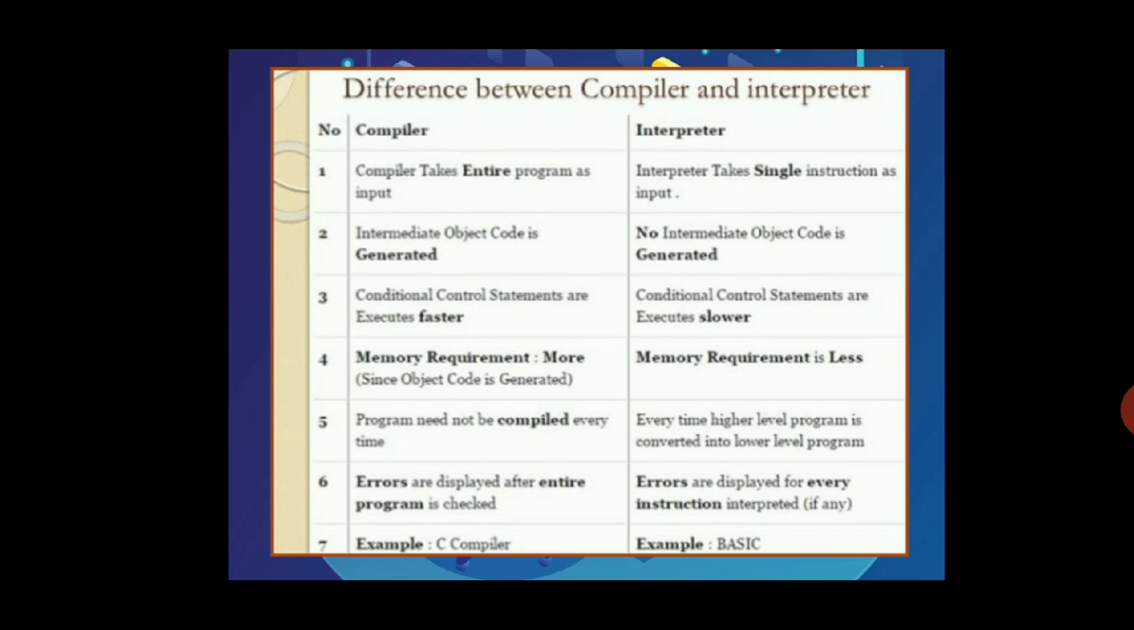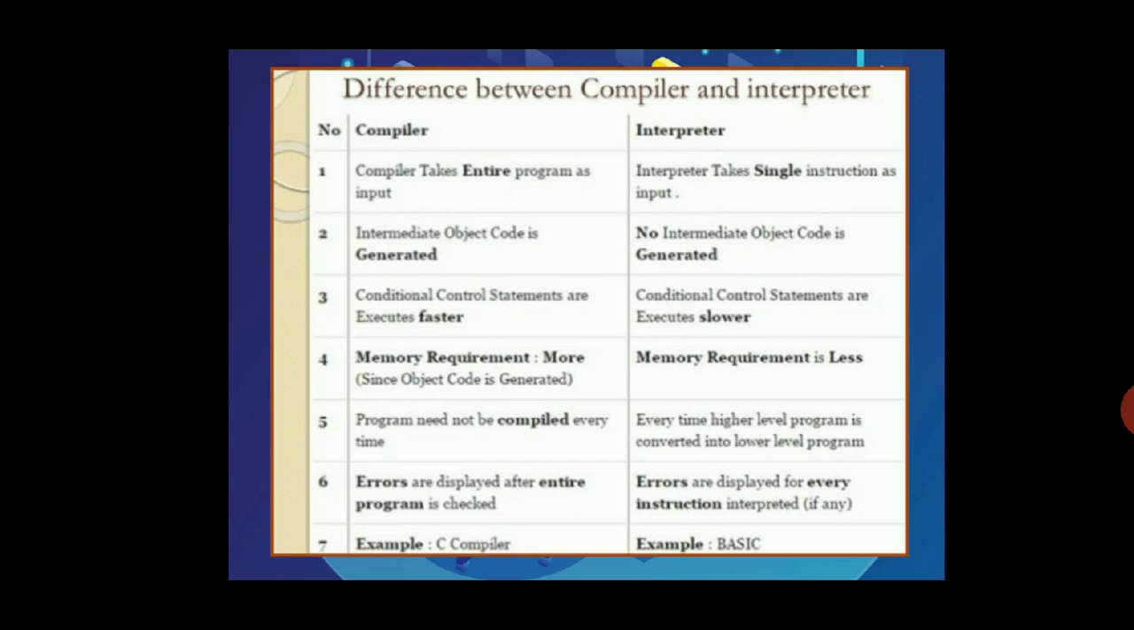Okay, third one, conditional control statements are executed faster. Means the compiler does the compiling process faster than the interpreter. Memory requirement is more in compiler. Program need not be compiled every time. Okay, errors, means the mistakes in your program, are displayed after the entire program is checked in the compiler case. But in interpreter, errors will be displayed after single line checking.